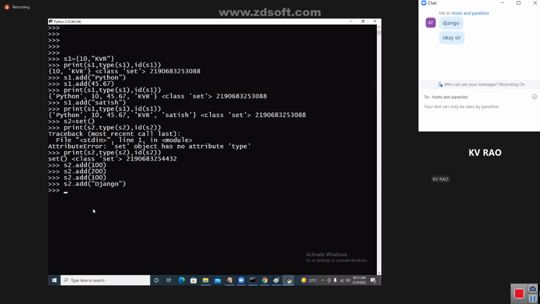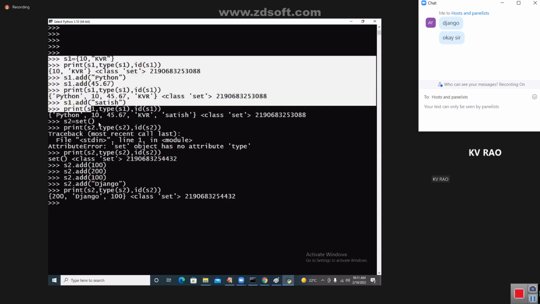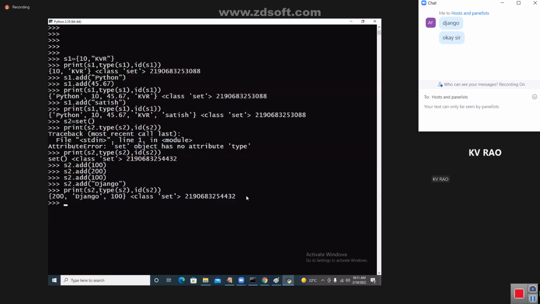See, my dear students, print that S2 and the ID of S2. All the elements are added. You added 100 two times, but 100 is added only one time. So coming to the point of sets, the address is 4432. Set is used for the add function like this.